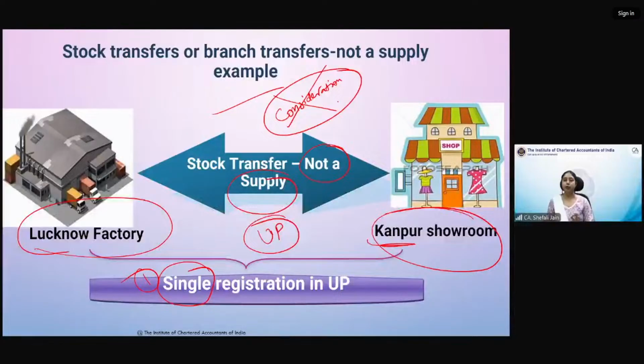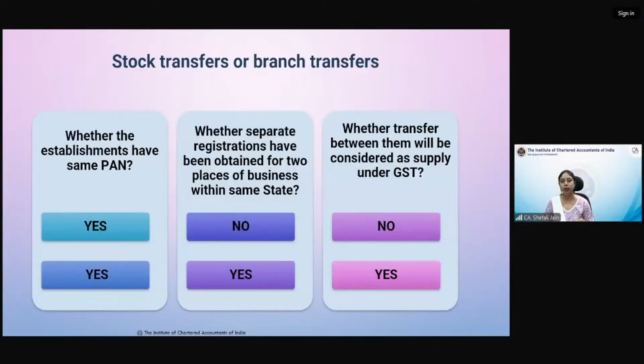examples. So any supply between two places of business within same state having same registration number, it is not a supply. Had it been different registration numbers within same state, that would have been considered as supply. This is the basic chart, summary chart. I will be giving you it in notes also. But let me see if anybody has any doubts. Oh, Sangeeta, that is clear to you.